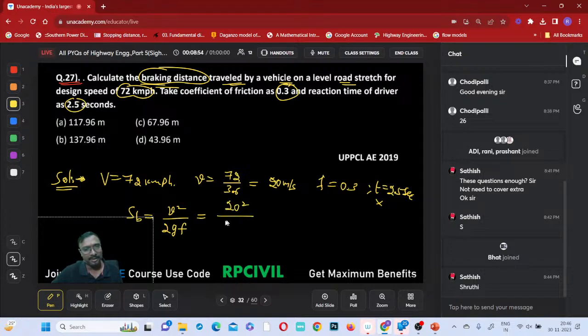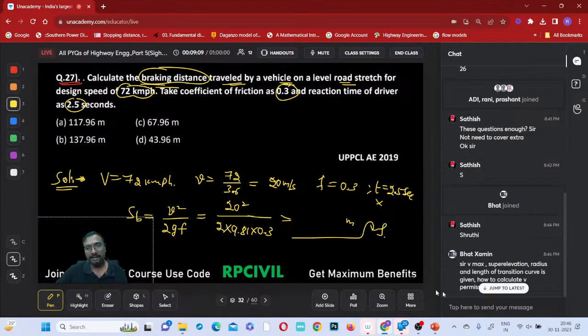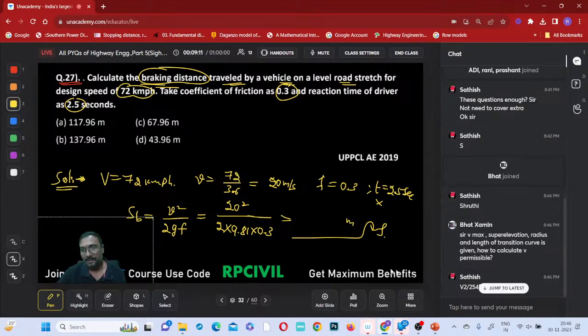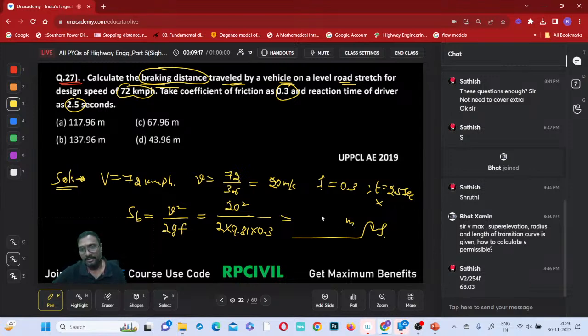20 square divided by 2 into 9.81 into f, which is 0.3, right? How much does it come to be? How many meters do you get, everyone? Somebody calculate and tell me. What is that? 68.03. Okay, whatever it is.